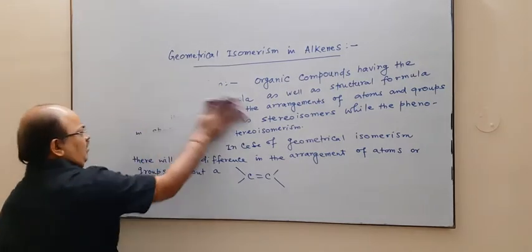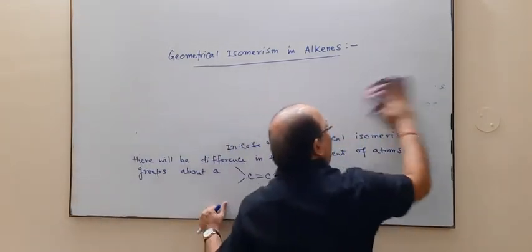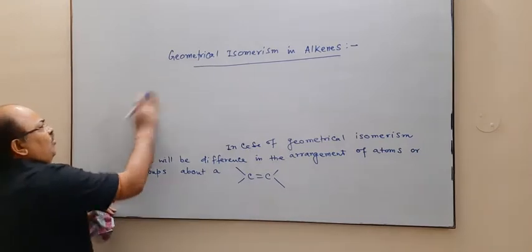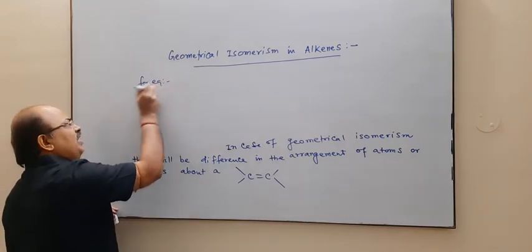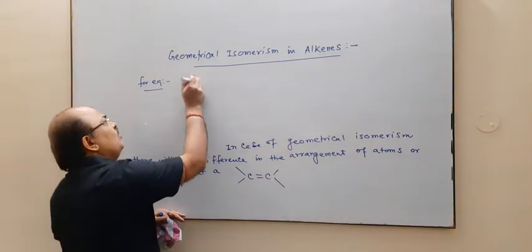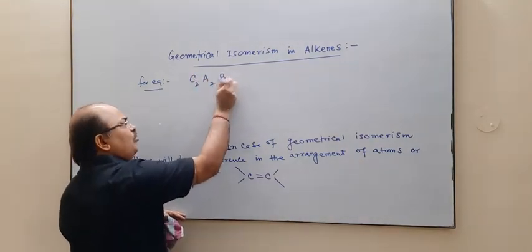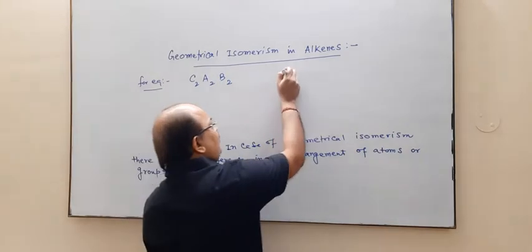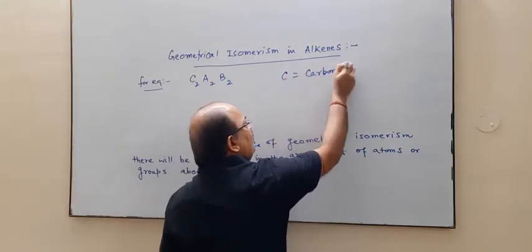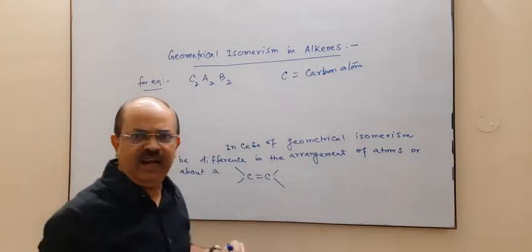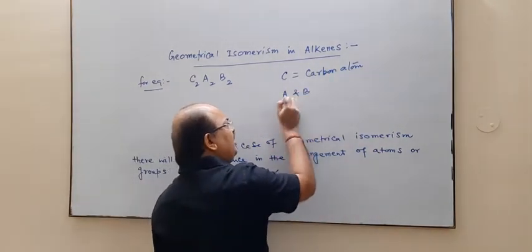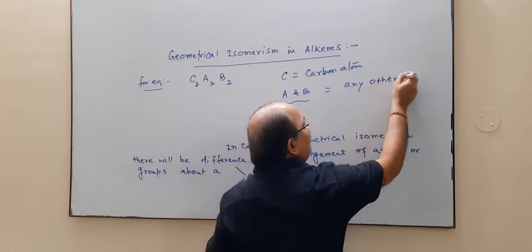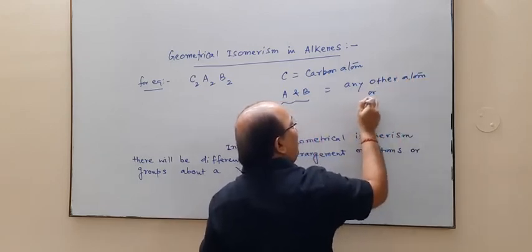For example, if we have a compound of the type C2A2B2, where C is your carbon atom, and A and B are any other atom or group.